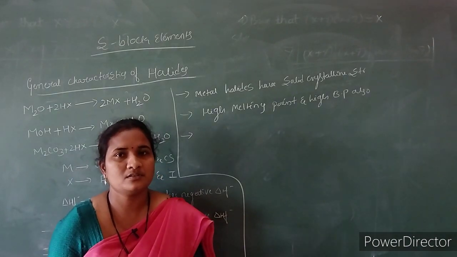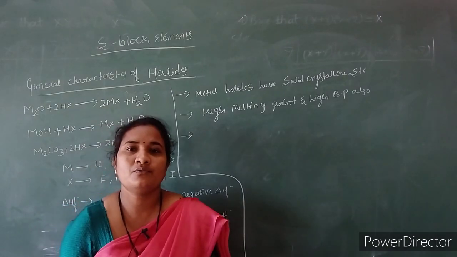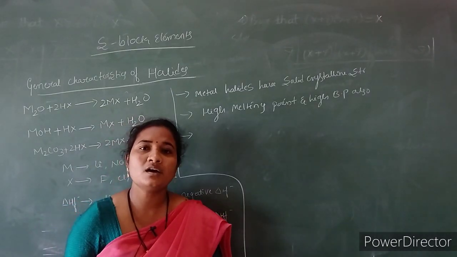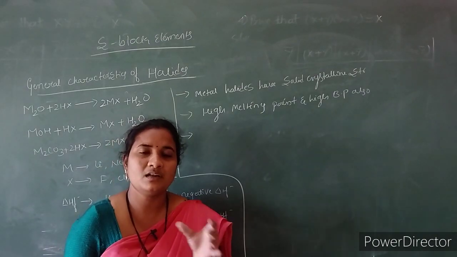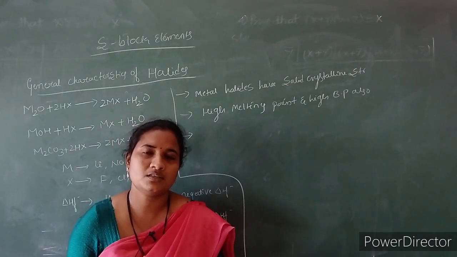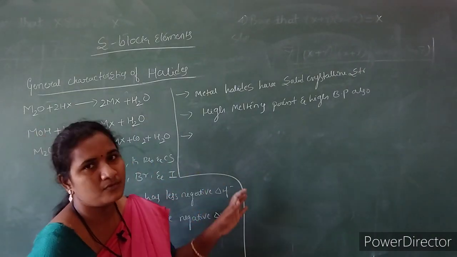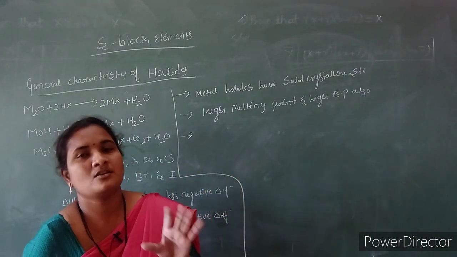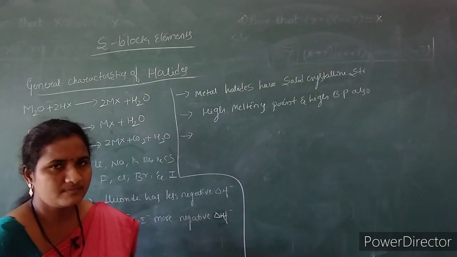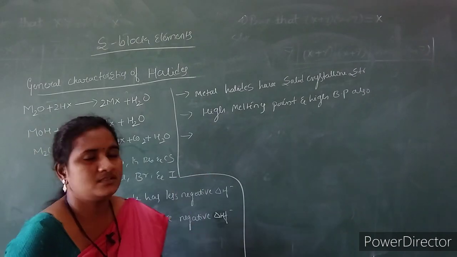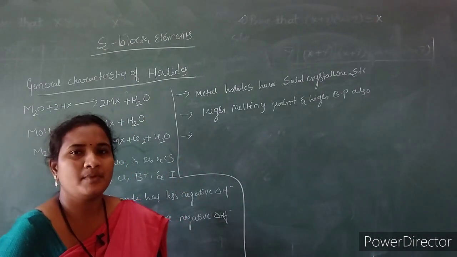Lattice enthalpy is nothing but the amount of energy released when 1 mole of ions combine to make a compound. Whenever ions combine to make a compound, they liberate some amount of energy. That is said to be the lattice enthalpy. That enthalpy is high for lithium fluoride, so it is not easily soluble in water. Lithium fluoride and cesium iodide are exceptional compared to other alkali metal halides.